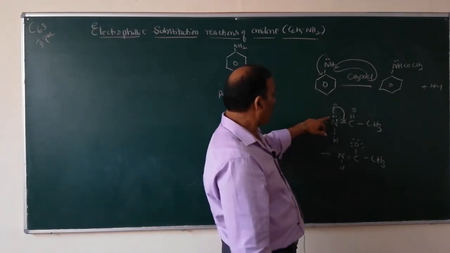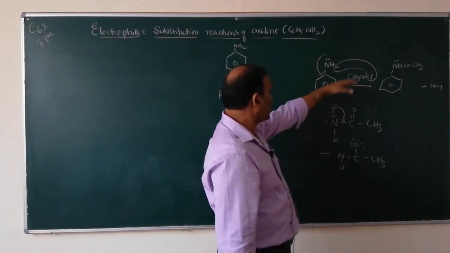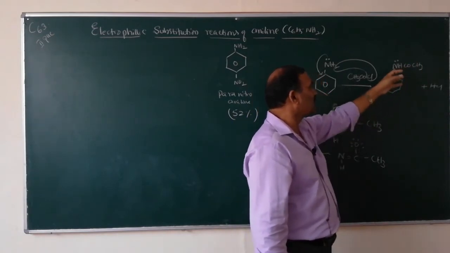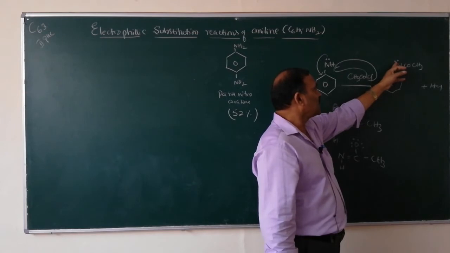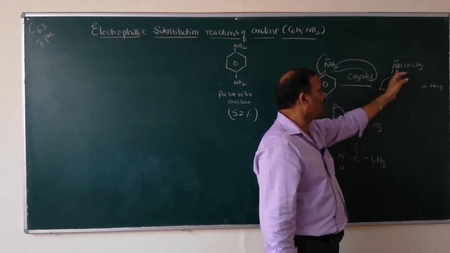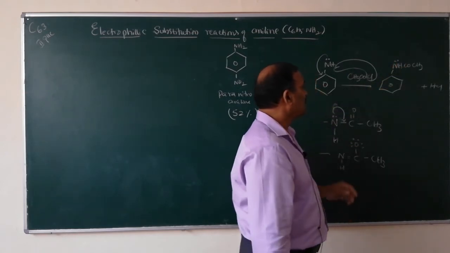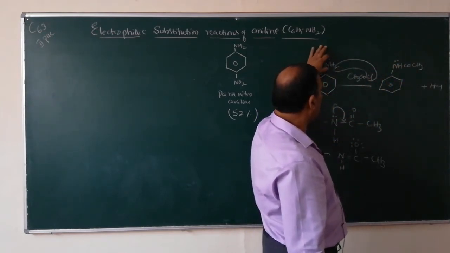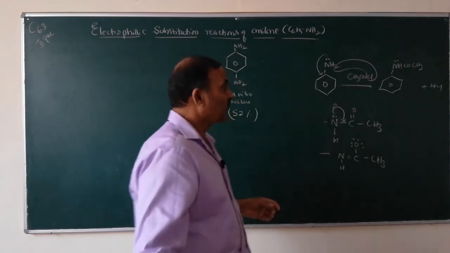The lone pair of electrons, instead of entering into the benzene ring, enters into this chain. As a result, the electron density on the nitrogen atom decreases, and the NHCOCH3 group is less active when compared to the NH2 group.